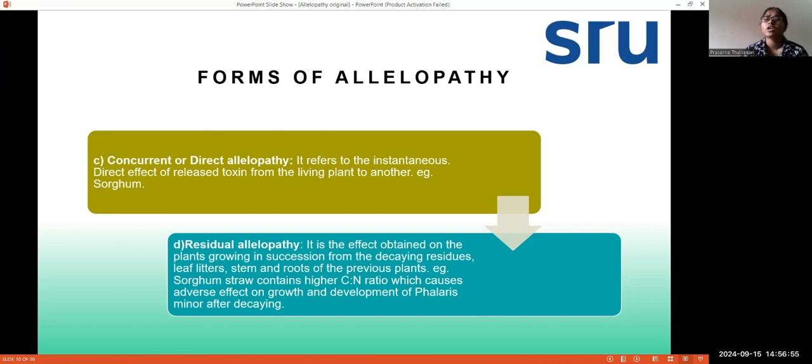For example, sorghum straw contains a higher C to N ratio, which causes adverse effect on growth and development of Phalaris minor after decaying. So when the sorghum plant is grown in a specific place and harvesting is done, it becomes a residue there. So when you see Phalaris minor there, the chemicals released from that sorghum residue will cause a serious effect on the Phalaris minor, and it will be affected. And for your information, Phalaris minor is a weed that is also known as canary grass, grown in wheat fields mainly, and it is a rabi season weed.